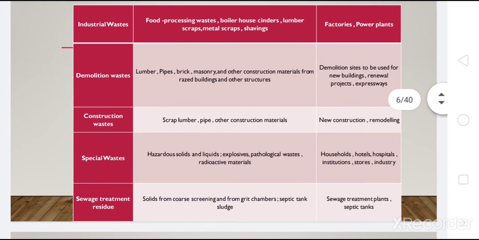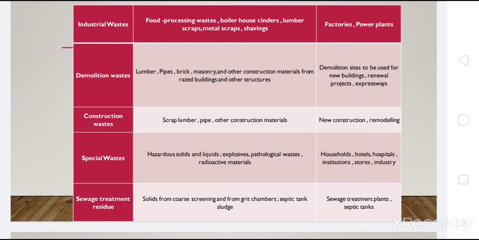Then there is demolition waste and construction waste. Once we demolish unused or illegal buildings, there will be a lot of concrete blocks or pipes, bricks, masonry, other types of masonry, and other structures that may get disposed of as solid waste after the demolition of buildings.